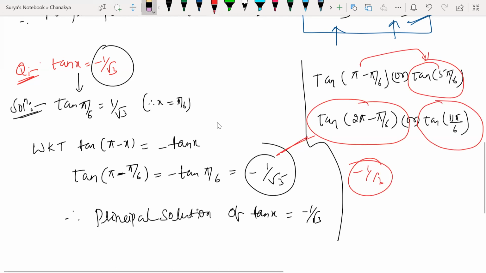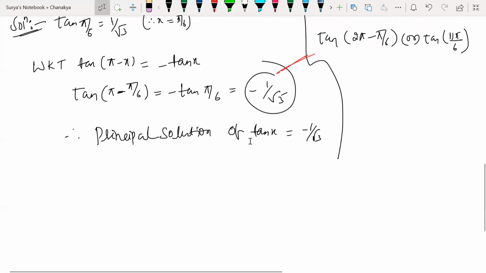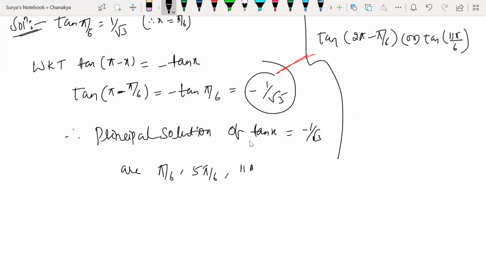Alright guys. So what are the principal values of tan x is equal to minus 1 by root 3? Tell me, what is the principal value? Hello? Therefore the principal values are pi by 6, 5 pi by 6, 11 pi by 6.